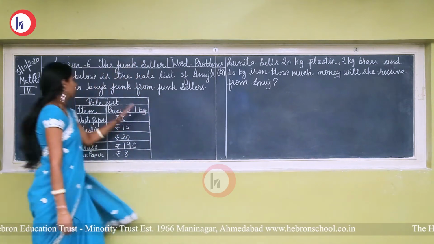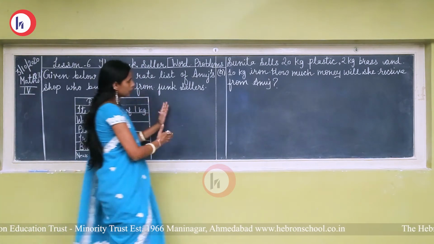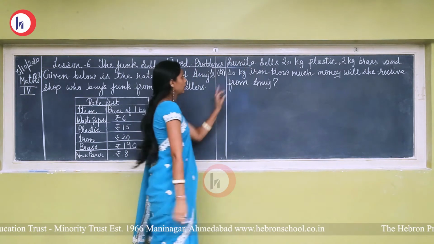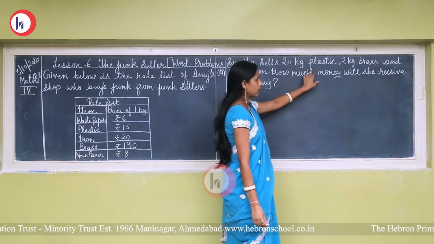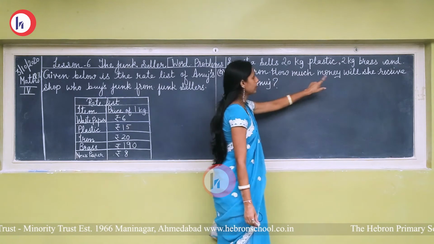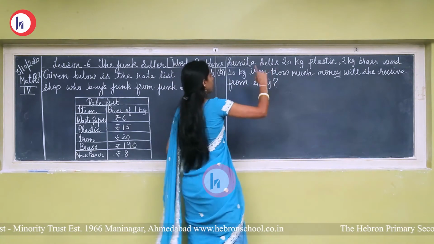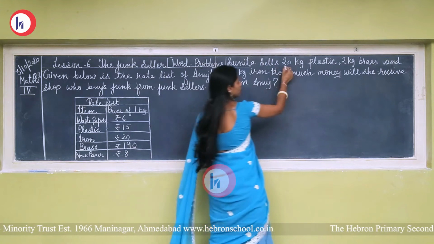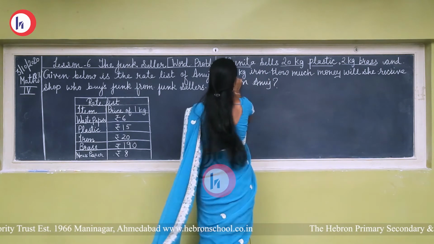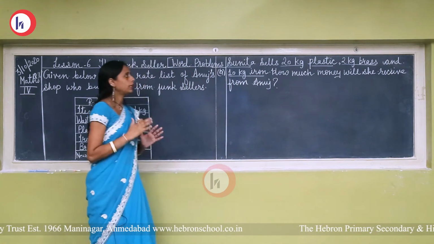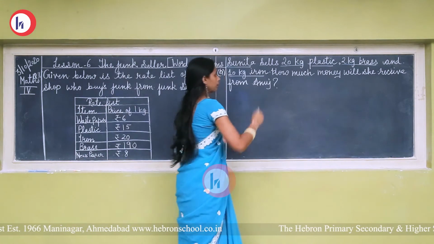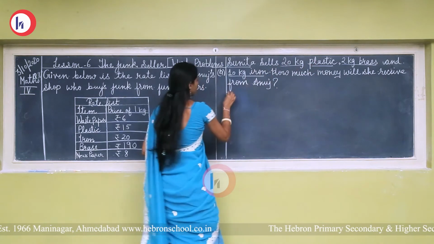Okay, see, this is the price list, and the next question is about Sunita, the next junk seller. Sunita sells 20 kg plastic, 2 kg brass and 10 kg iron. How much money will she receive from Anuj? So, she sells 3 items. First, 20 kg plastic, then 2 kg brass and 10 kg iron. So, total 3 items she sells. So, we have to find out the amount of these 3 items. So, let's see one by one. First is plastic.